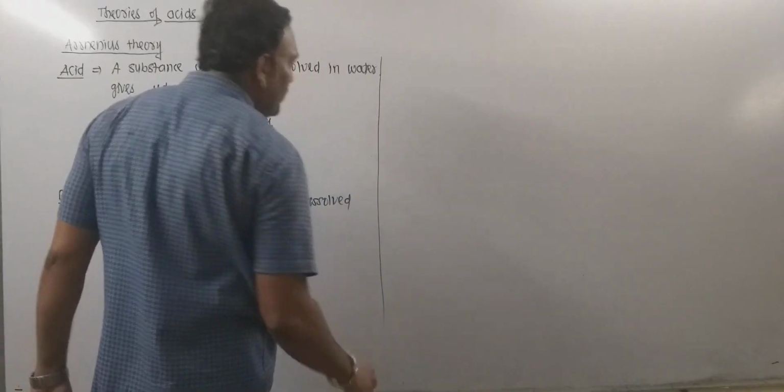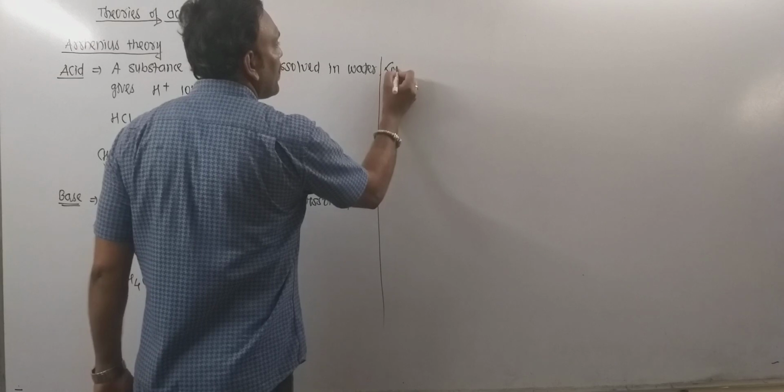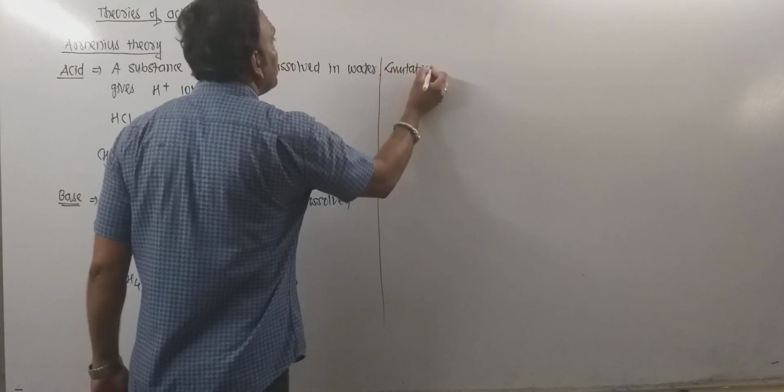Now there are certain limitations of this theory. What are the limitations of Arrhenius theory?